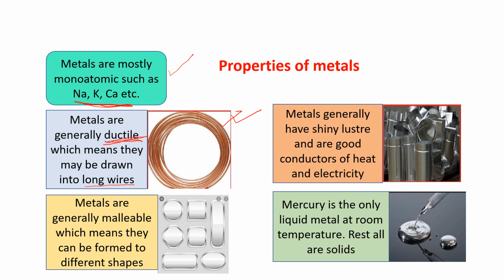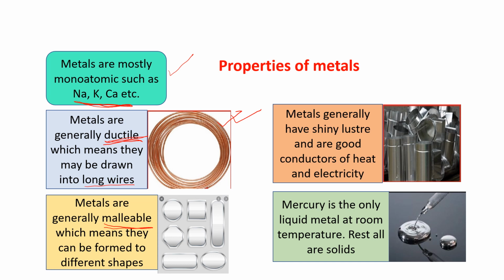Third, metals are generally malleable. What is the meaning of malleable? They can be formed into different shapes. See, they are the different shapes. They can be formed into different shapes.